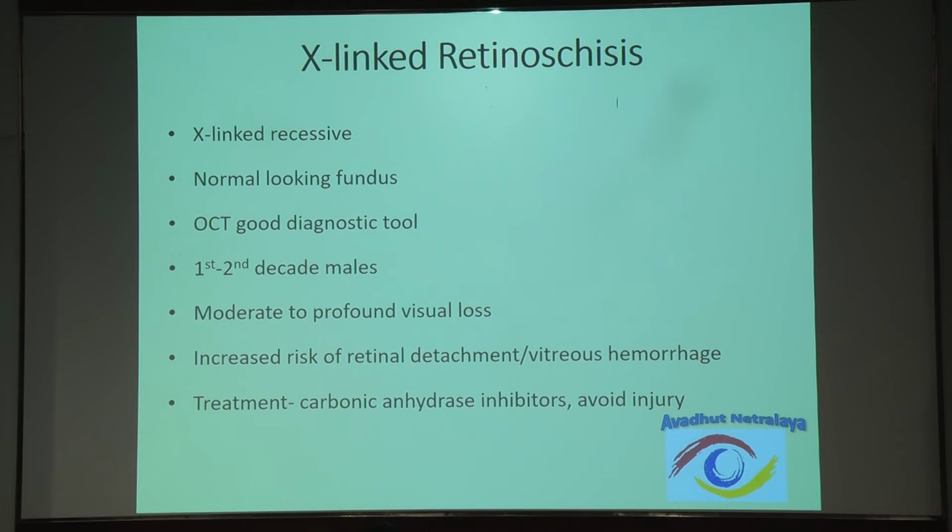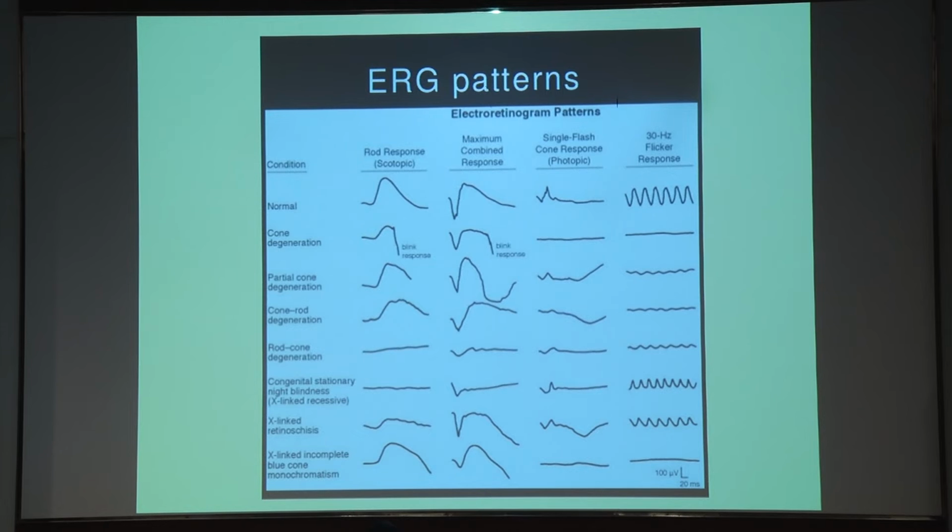More important, you need to explain to the patient that trauma needs to be avoided, because a minor trauma can lead to retinal detachment. Treatment has been described with carbonic anhydrase inhibitors. There are various ERG patterns. Access to ERG may not be available in many places, but you need to know what kind of pattern you are able to see.